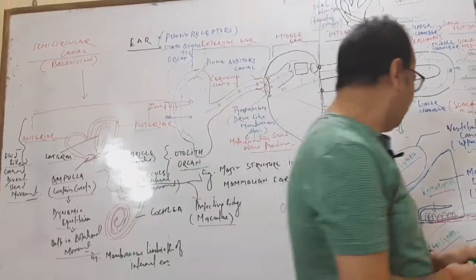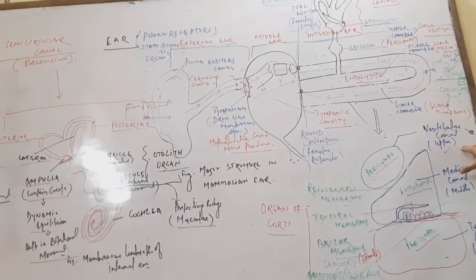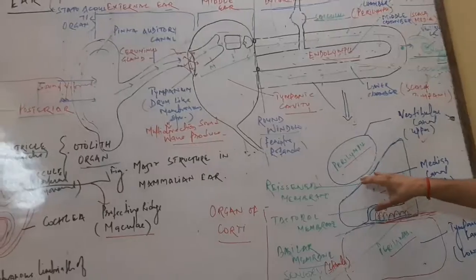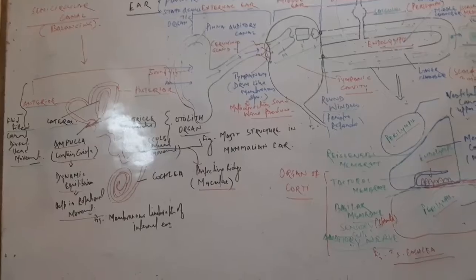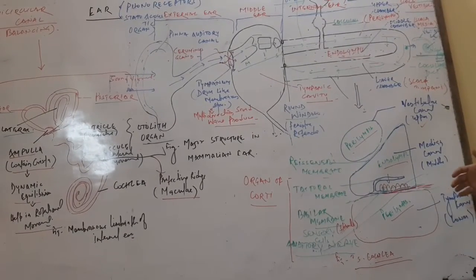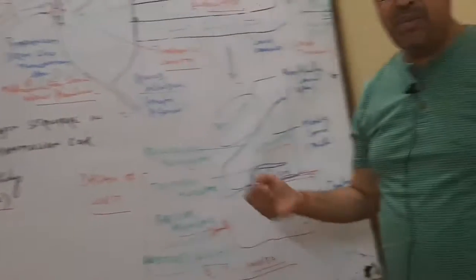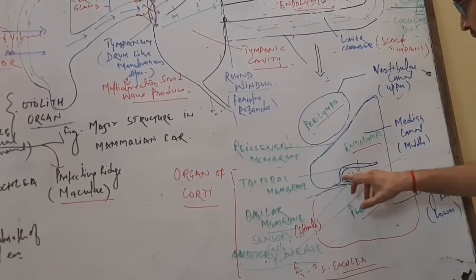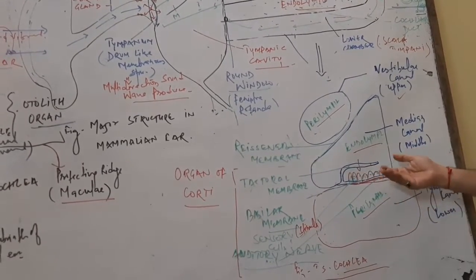Now, the base of the vestibular canal contains a membrane. That membrane is called Reissner's membrane. Now we come to the median canal. The median canal has the organ of Corti. The organ of Corti is like an orchestra of many other apparatus. Here is Reissner's membrane, and below Reissner's membrane is the basilar membrane, where the sensory cells are.